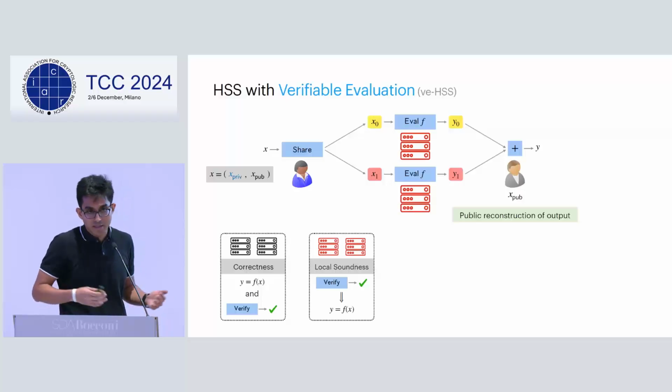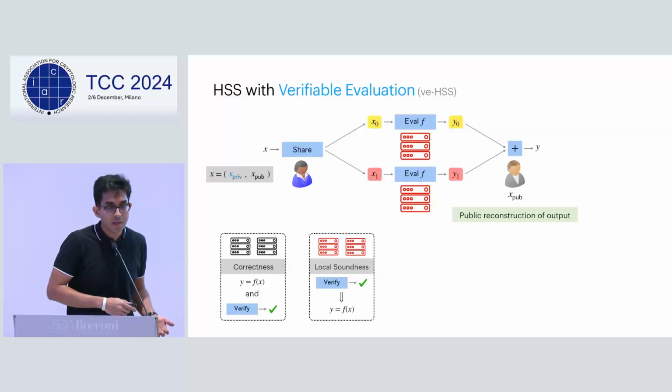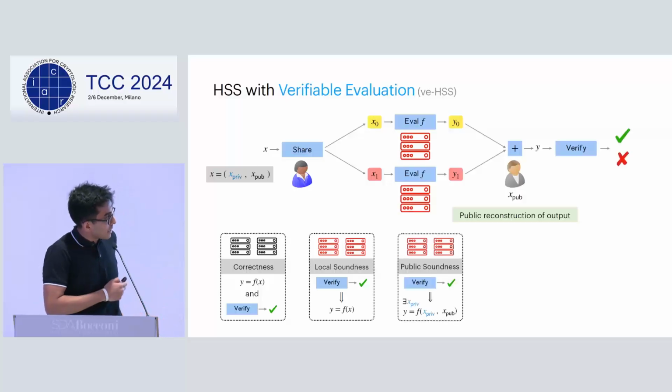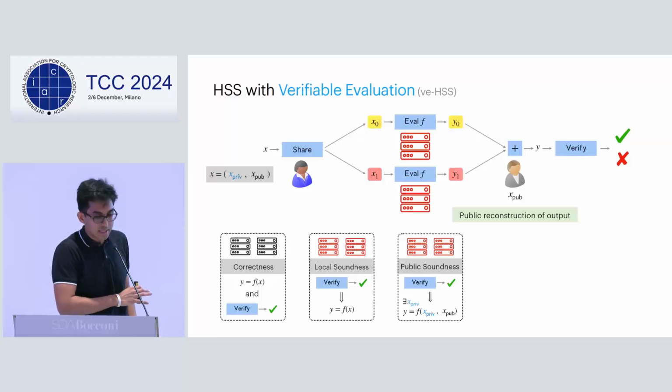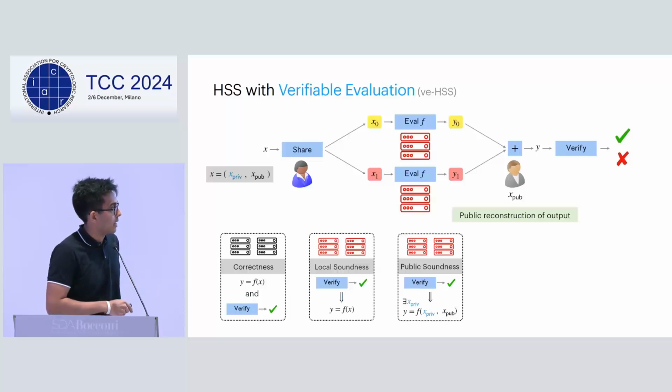The public part is available to everyone, while the private part is only known to the input sharing client. What we want is public soundness, where an external party is convinced that, if verification succeeds, there is really a private input with respect to which the output is consistent for the public input.